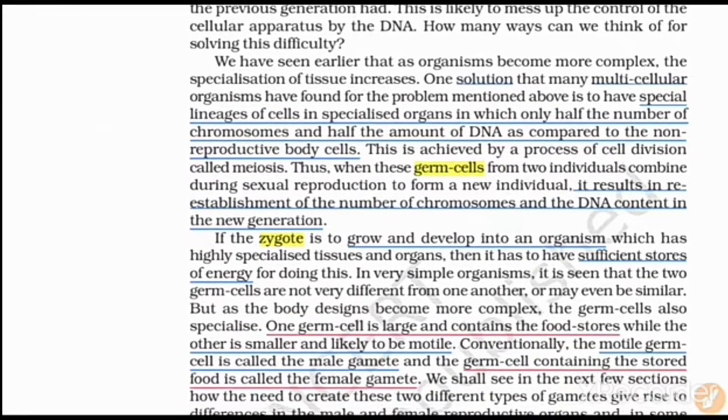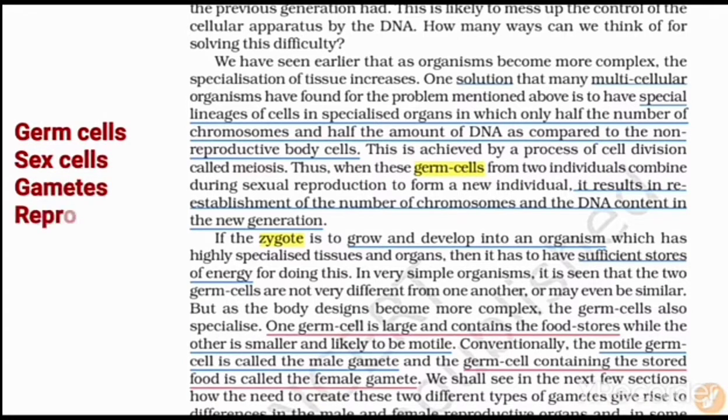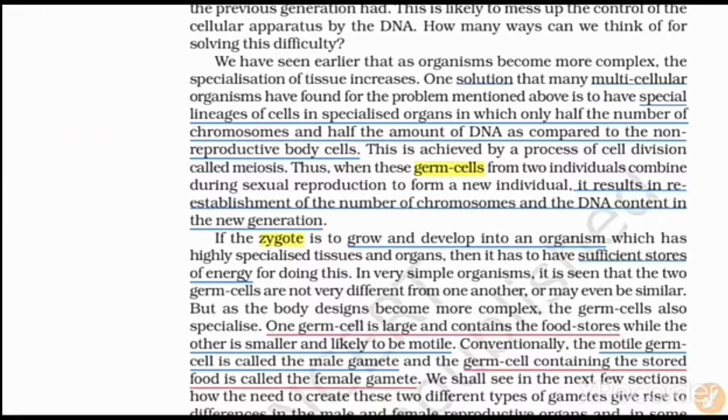Germ cells are also known as sex cells, gametes, and reproductive cells. There are four names. What do you mean by germ cells? Germ cells are also known as sex cells, gametes, or reproductive cells.